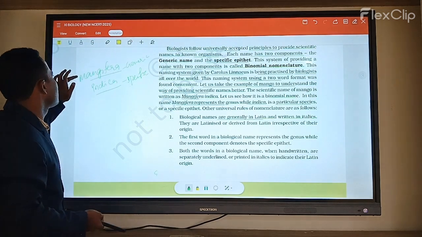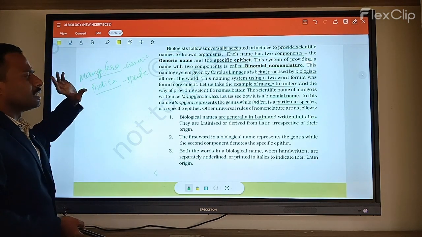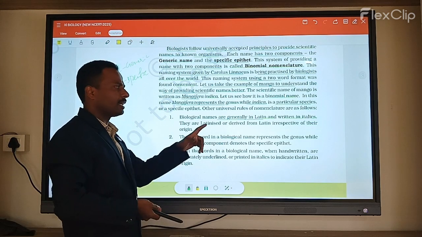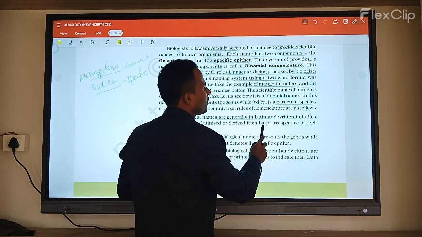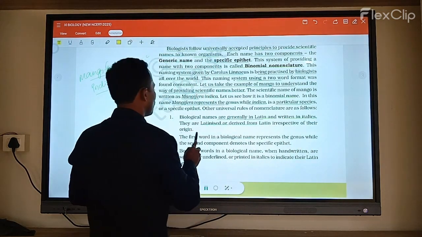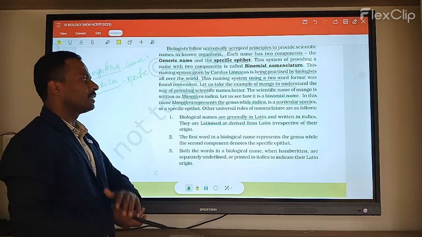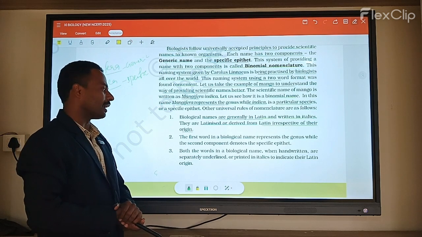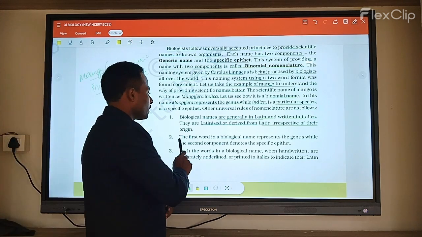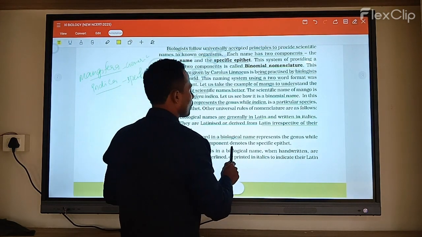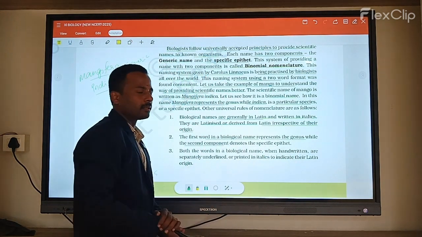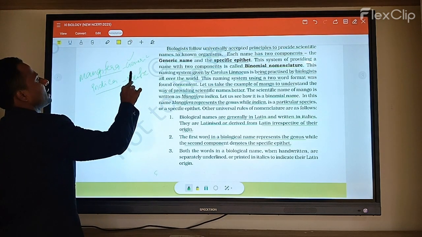These words are used as Latin words and are written in italics, and they are Latinized, derived from Latin representing their origin. They follow their Latin origin. The first word of the biological name represents the genus, while the second component is denoted as the specific epithet. So the first name is what? That is the genus, and the second one is what?